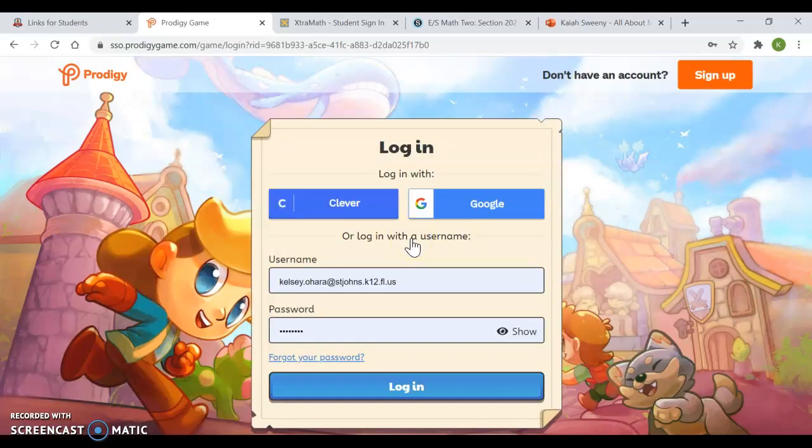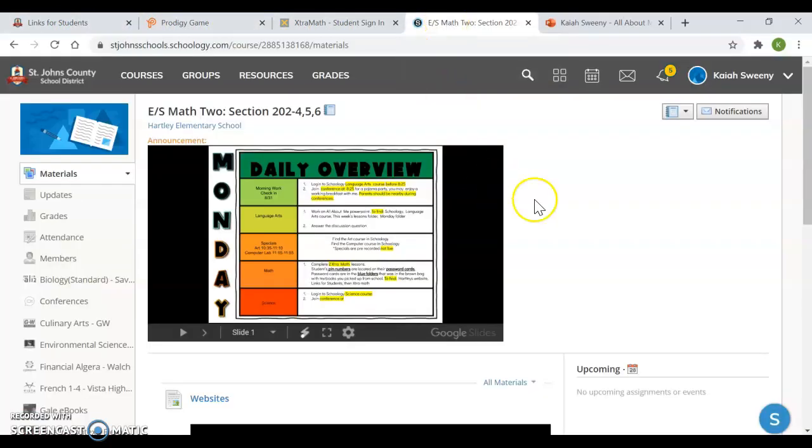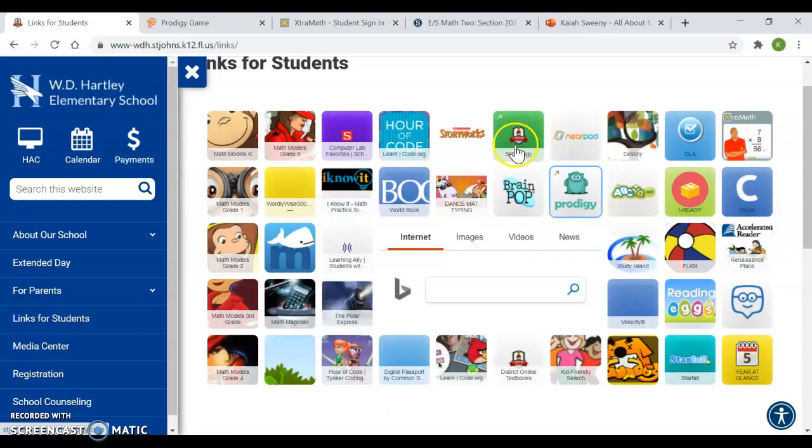Prodigy usernames and passwords were emailed. I didn't have time to put those in the password cards because there was a last minute change of teachers. So initially your student might have had a different teacher's name on their materials. But I did email these usernames and passwords out, or I invited parents or something like that. So be on the lookout for that email that was sent this past week. So that is Prodigy. In links for students, we have so far done Schoology, Extra Math, and Prodigy.